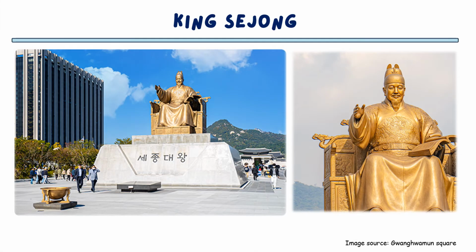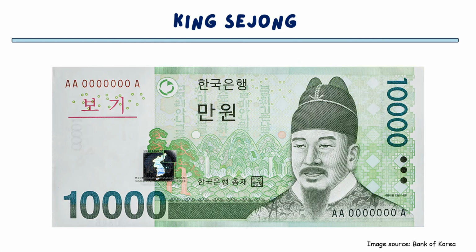You can see the statue of King Sejong at Gwanghwamun in Seoul. And also you can see him on the 10,000 won note.